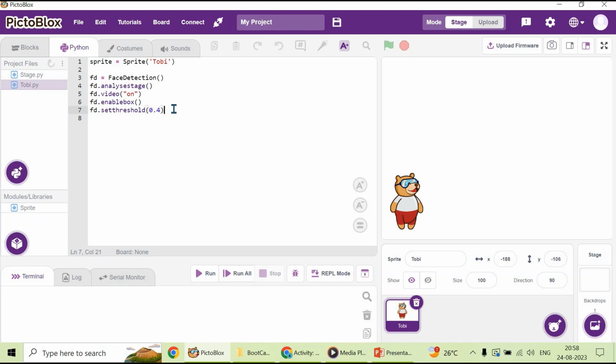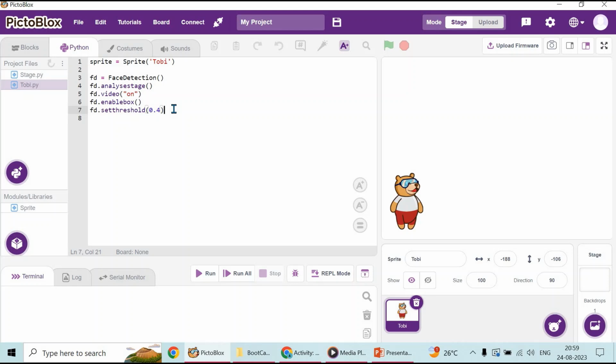Now the next stage is to detect the face. Stage 1 is over, that is, turning on the camera, which we have completed. Now we have to detect the face. So we will use the analyze and expression functions. These two functions will be used to detect the face.